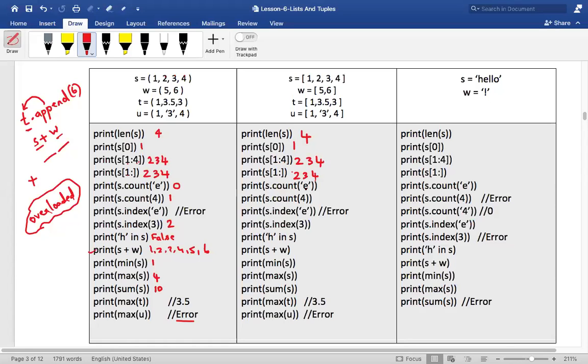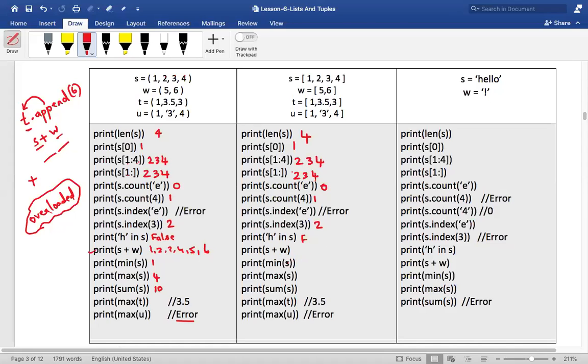Count of E. How many times has E occurred in this list? 0. How many times has 4 occurred? 1. Now index of E, it will give you an error. Index of 3 is 2. Is H there in S? False. S plus W, what will happen? 1 2 3 4 5 6.